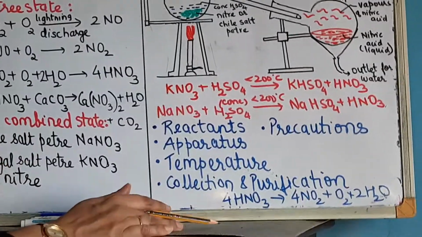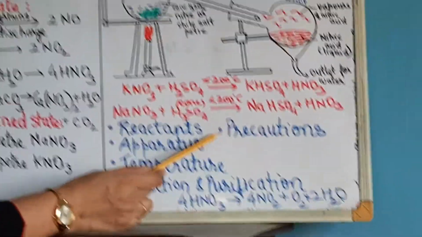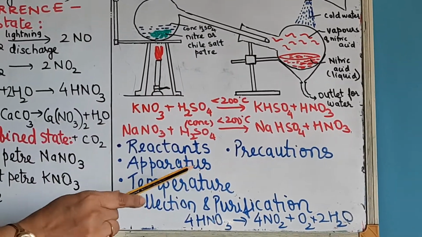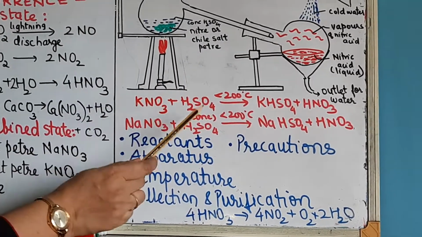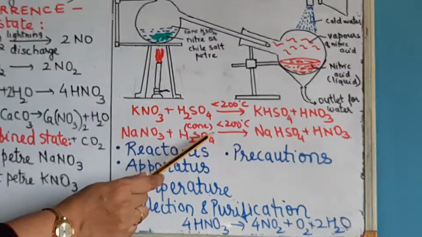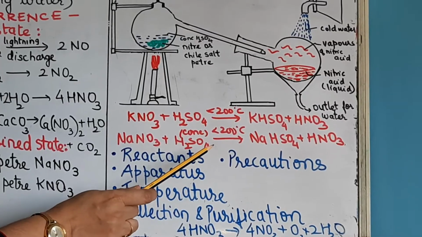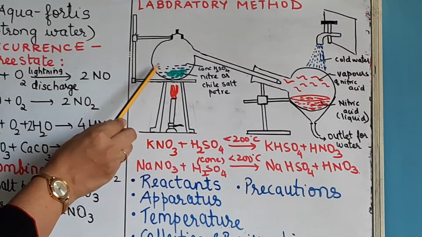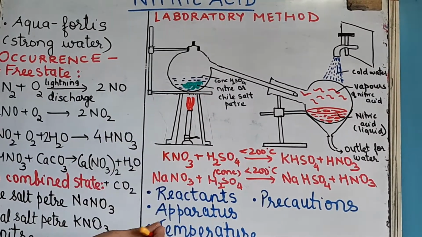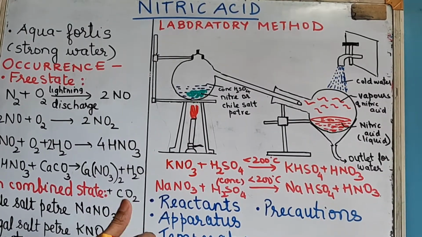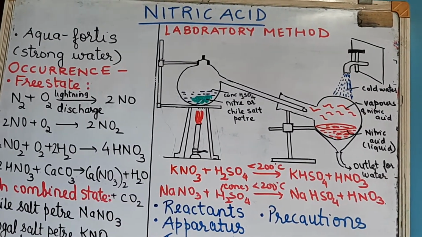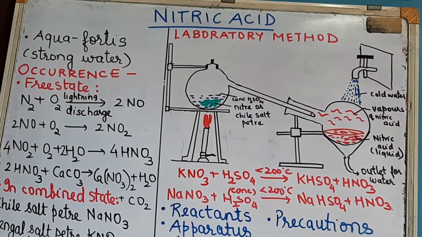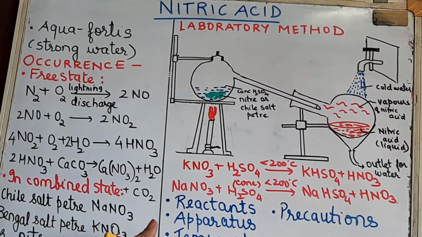Okay, such questions. Now with respect to precautions, what precautions are you going to take? One, temperature conditions have to be maintained, that is less than or around 200, that you can mention. And second, you can say that an all glass apparatus is required, because nitric acid vapors are highly corrosive and they can attack rubber, cork, etc. Okay, is it clear? So with that we complete this lab method.